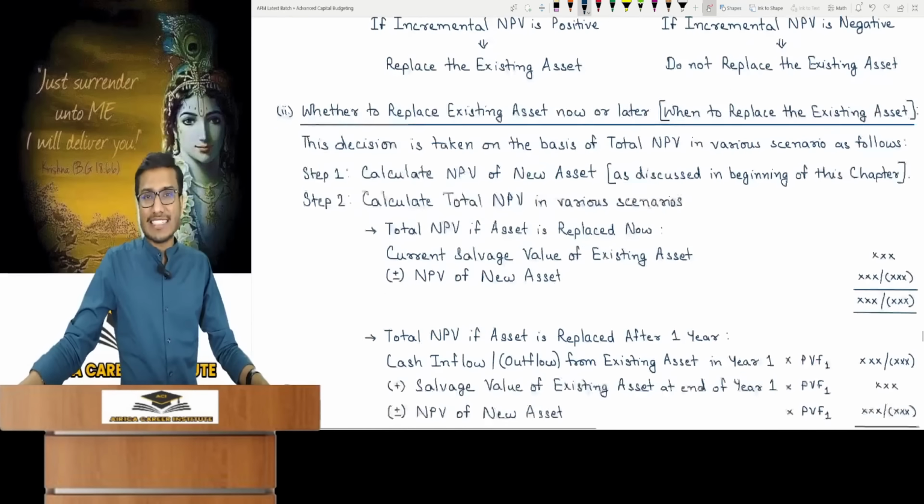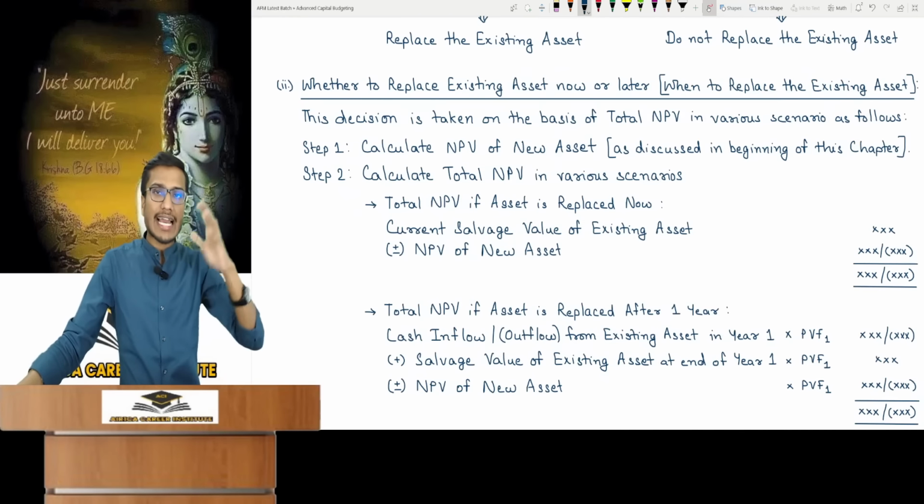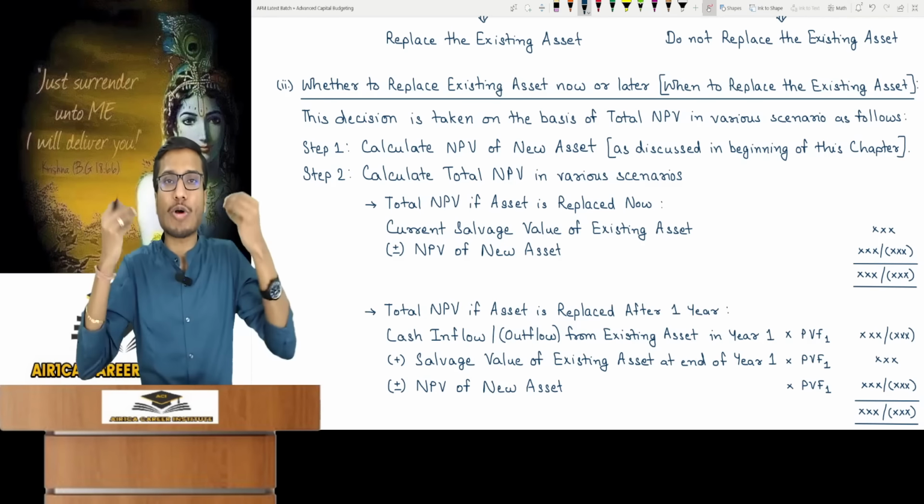The second type of replacement decision: should we replace the existing asset now or later? Should I replace the existing asset today or later in the future? Meaning, when should this existing asset be replaced?